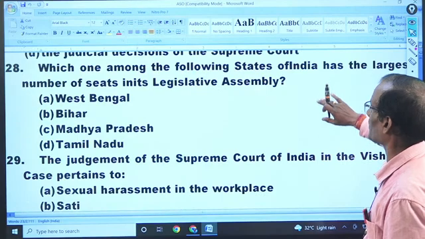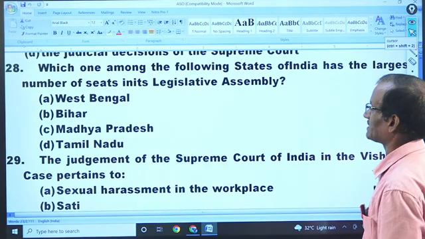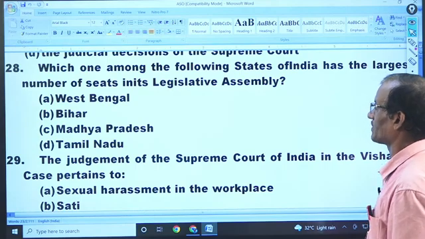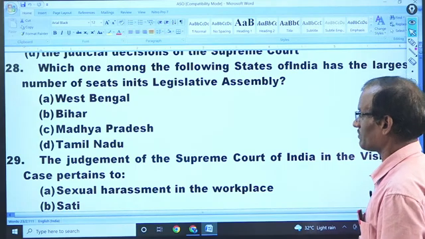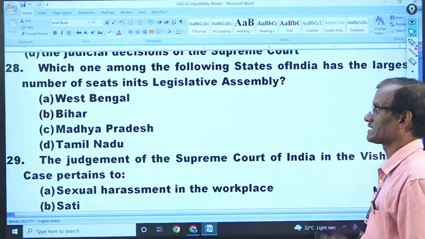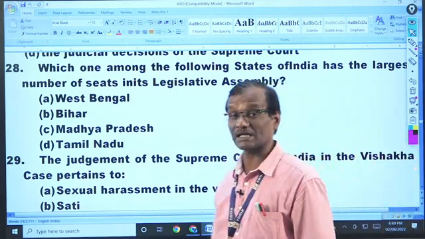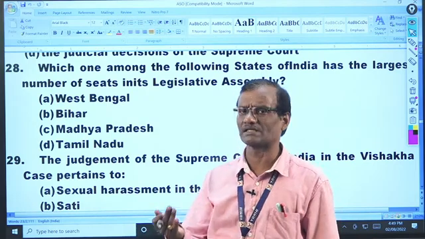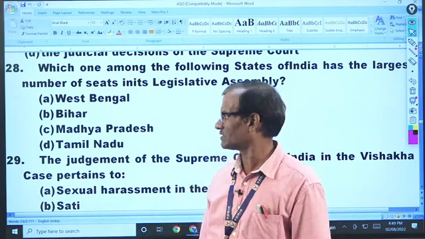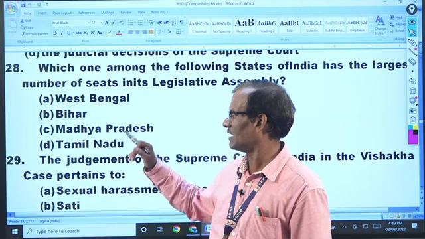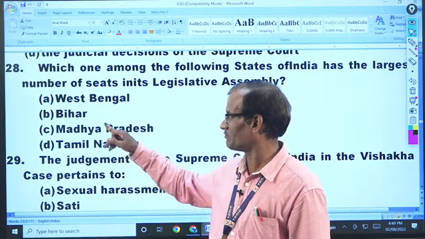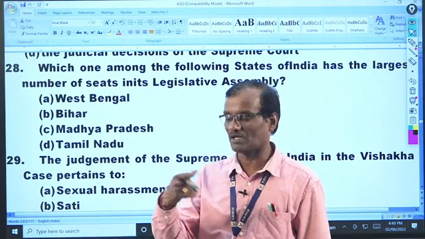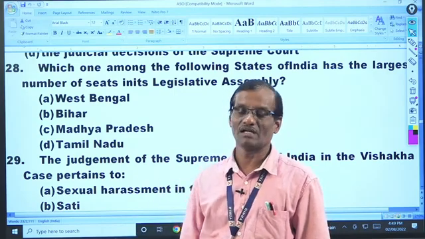Now 28. Which among the following states of India has the largest number of seats in the Legislative Assembly? Remember, West Bengal is the second largest assembly in India after Uttar Pradesh, with about 293 seats. Later come Tamil Nadu, then Bihar, then Madhya Pradesh. So go through the list of assembly seats in India.